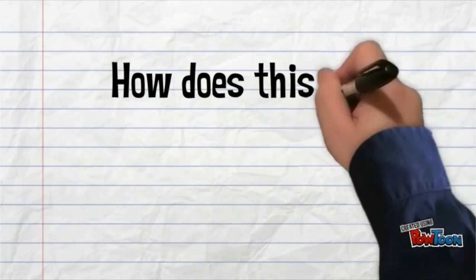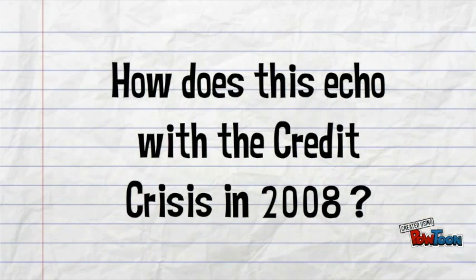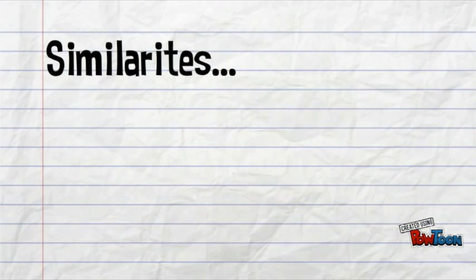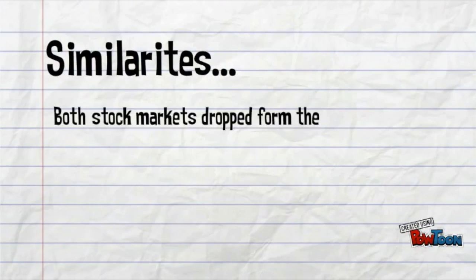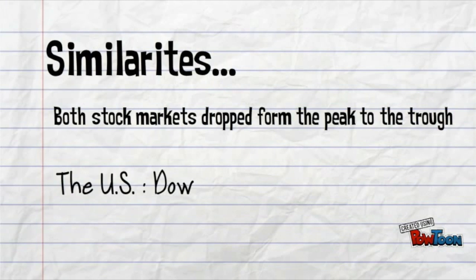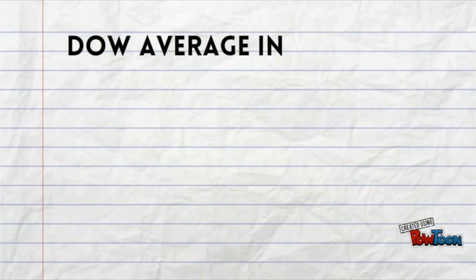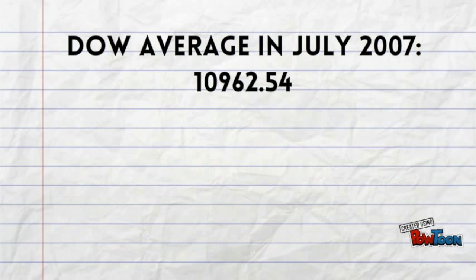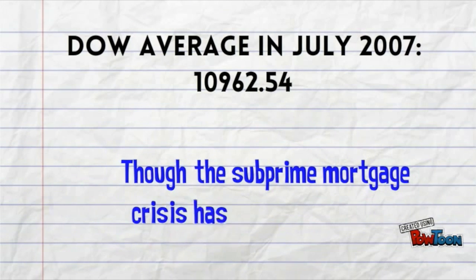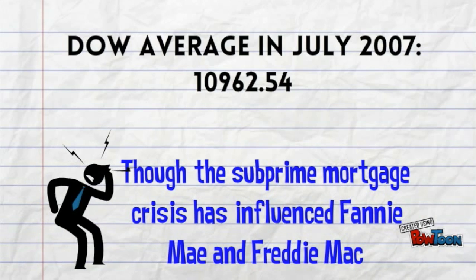So what are the similarities between the Japan crisis and the crisis that happened in 2008? Similar to Japan, the stock market of the US also fell from the peak to the trough. In October 2007, the US stock market was extremely healthy with a Dow Jones Industrial Average Index over 14,000 points. Even in July, the closing Dow Index reached nearly 11,000, despite the fact that the subprime mortgage crisis started to influence Fannie Mae and Freddie Mac, the two government-sponsored agencies.